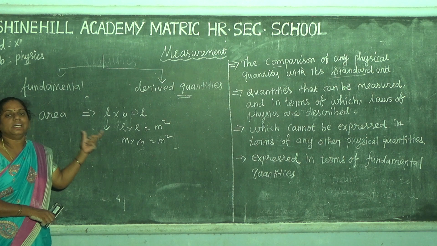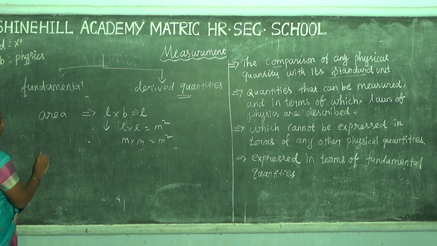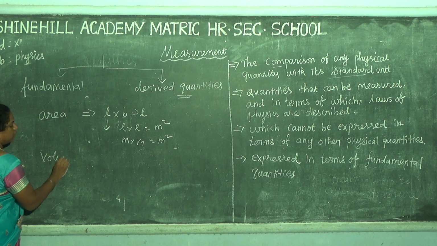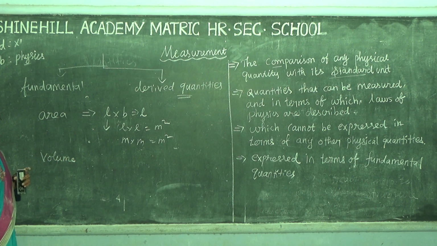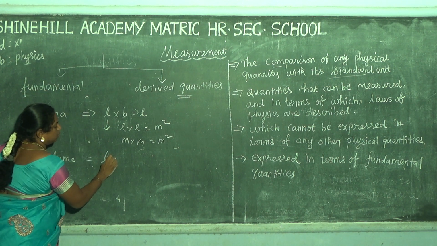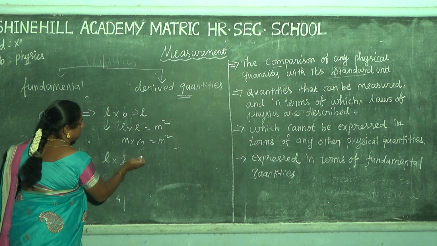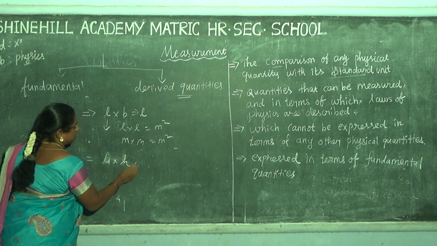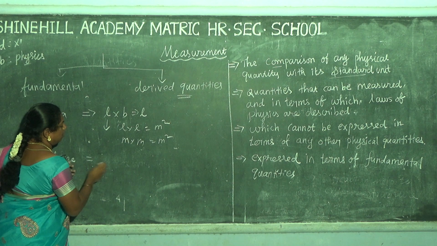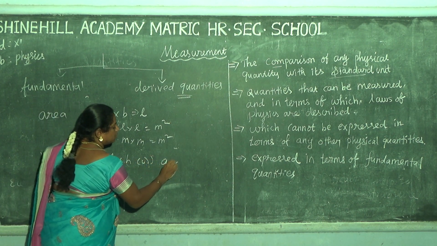So that is a derived quantity. Again, an example: volume. Volume is length into breadth into height, or area into height.